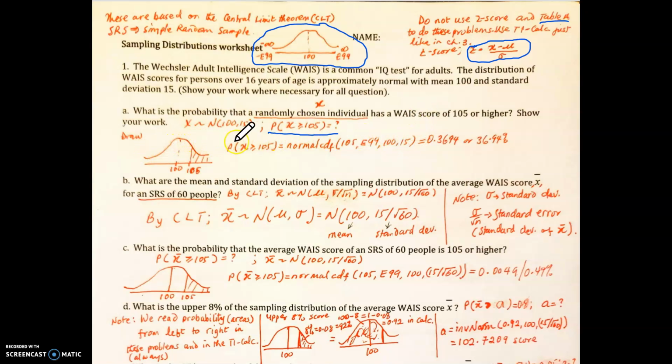Okay, and it says a randomly chosen individual. So it's talking about the score of a randomly chosen individual, and this is an individual in the population, and this score is variable, and so represented by X, and the distribution of X, this symbol here represents distribution.